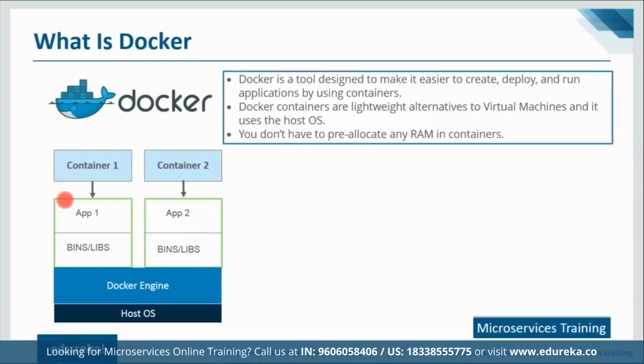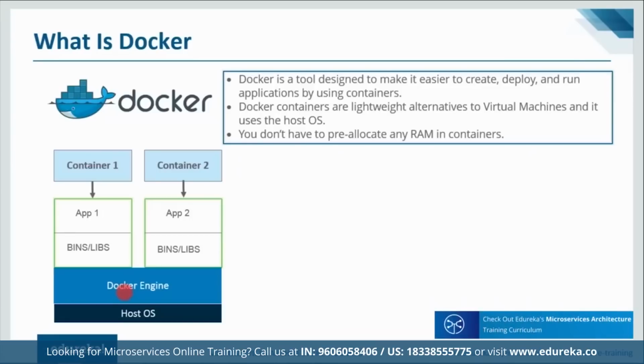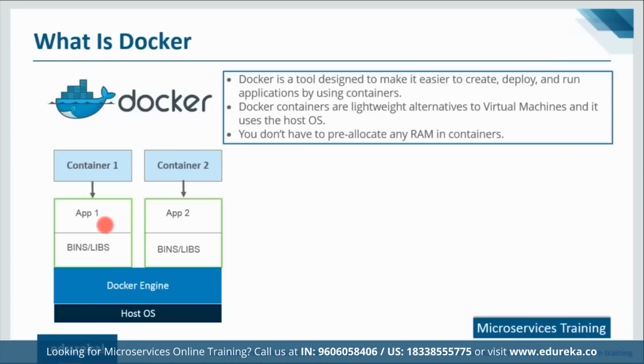Now let me just take you through the diagram that is there in front of your screen. So here we have a host operating system. On top of that, we have Docker engine, right? So we have a couple of applications running on top of Docker engine, so we have a couple of containers as well. Basically what we have done is containerized the two applications in two different containers. So we have binaries and libraries along with the application in one container, and similarly for container 2 as well, we have a similar configuration. So all the binaries and libraries required for your application are present inside a Docker container.